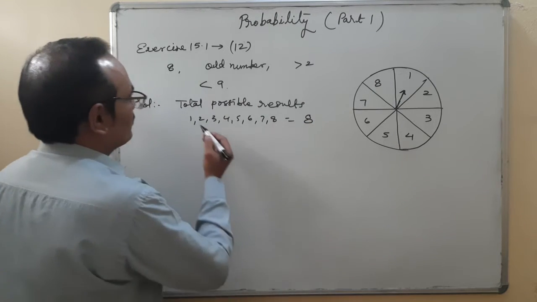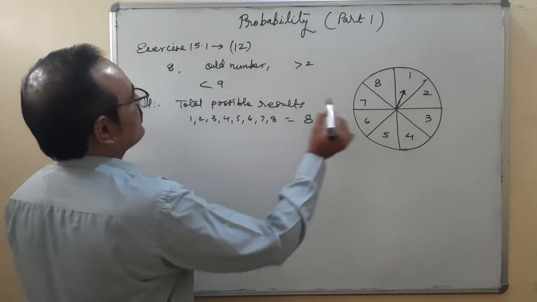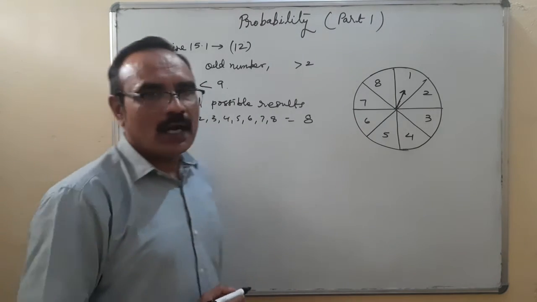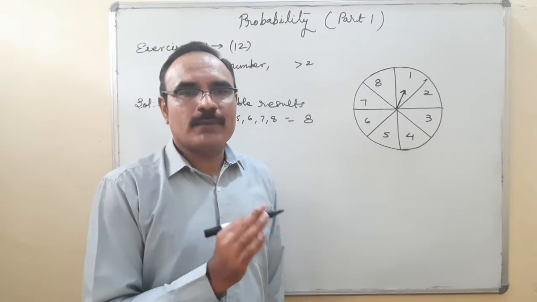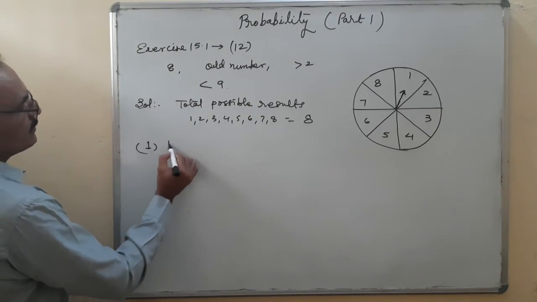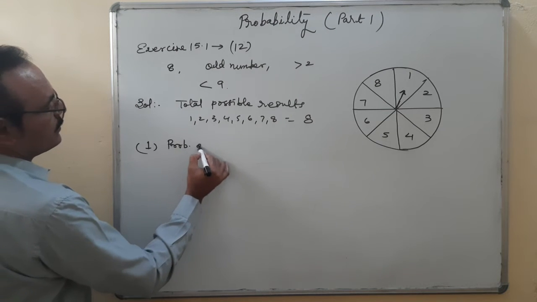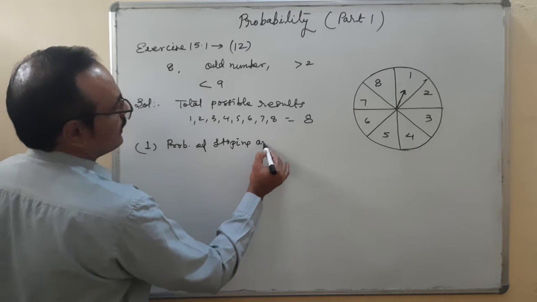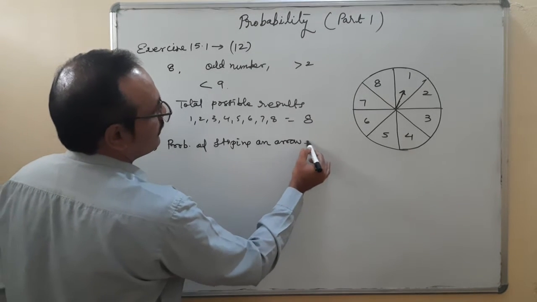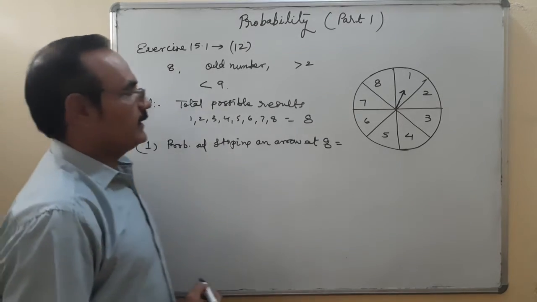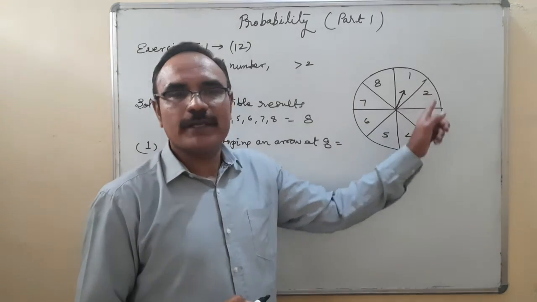Okay. After that, number 1, probability of stopping the arrow at 8 is equal to, 8 is 1 number out of 8 numbers.